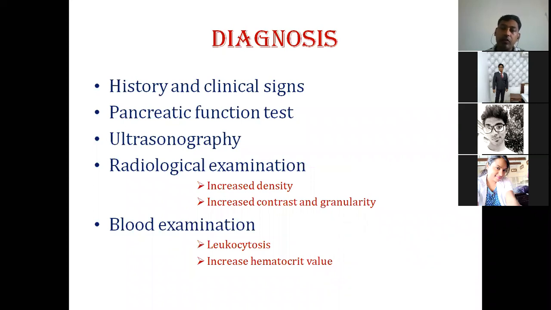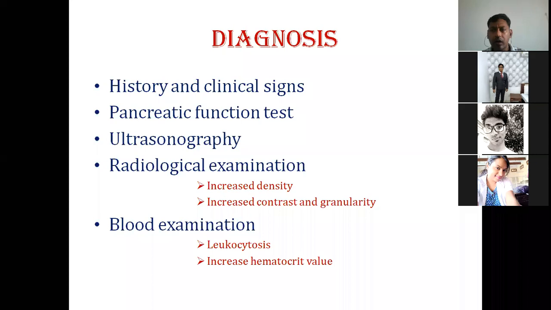Now, if we want to diagnose the condition, what will we do? As I told you, if you have a history of excessive use of these drugs, a history of a fat-rich diet, or obesity of the animal, this history is helpful in diagnosing. Again, you can go for the clinical signs that have already been listed. If you are getting those clinical signs, you can think of pancreatitis. But only on that basis, we cannot go for a confirmatory diagnosis. So if you are getting such symptoms, we can go for some pancreatic function tests.